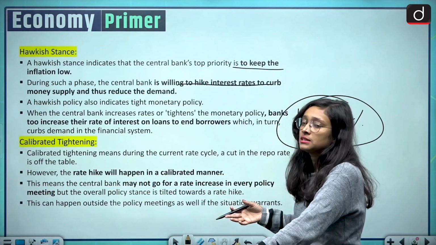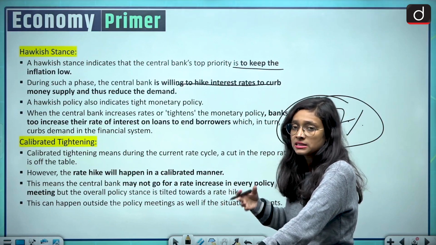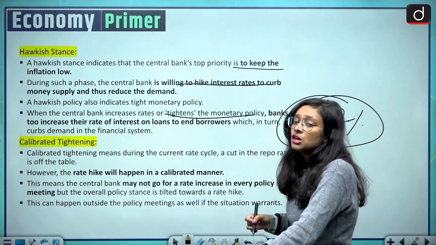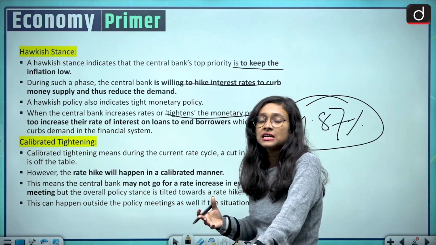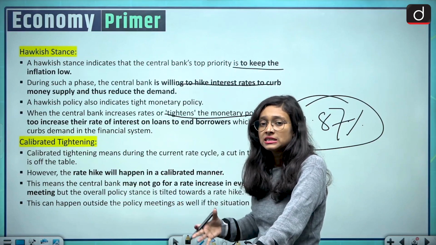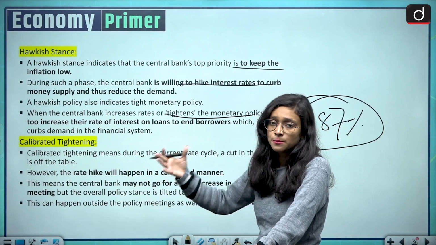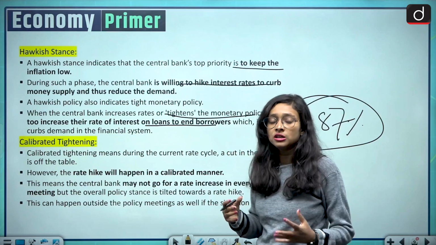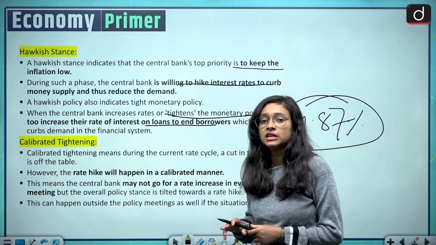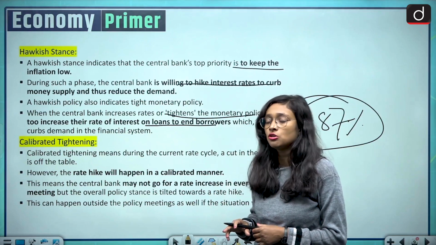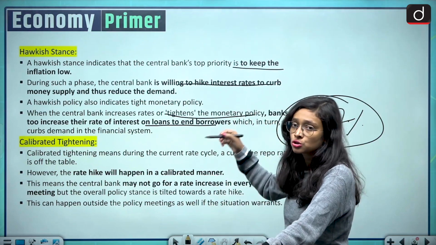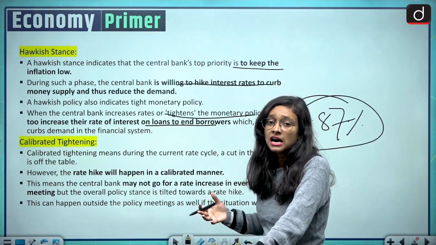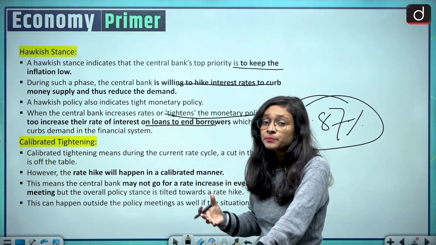And when RBI or any central bank takes this kind of stance, it increases rates or tightens the monetary policy. When the central bank decides there should be tightening of the monetary policy, they decide to curb the money supply in an economy and increase the rate of interest on loans, so that they can decrease the number of borrowers in an economy. So this is the hawkish stance or hawkish tone, which is widely discussed right now, because many experts are saying that RBI is going to take the hawkish tone.